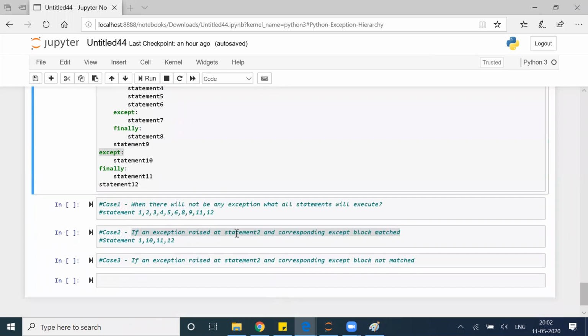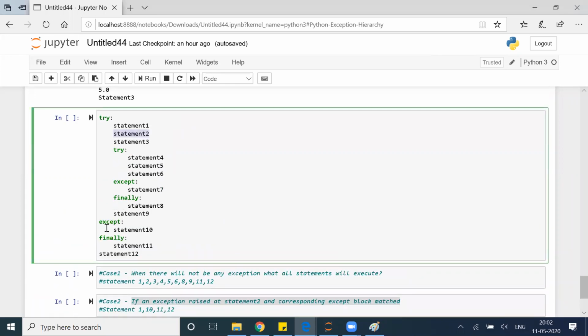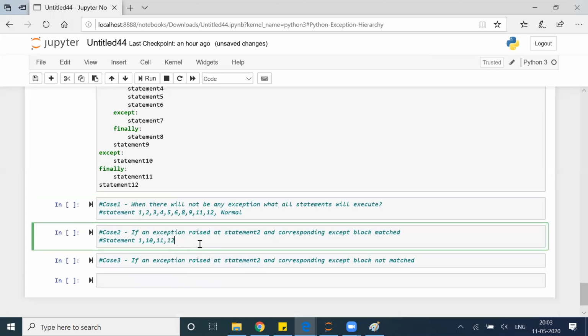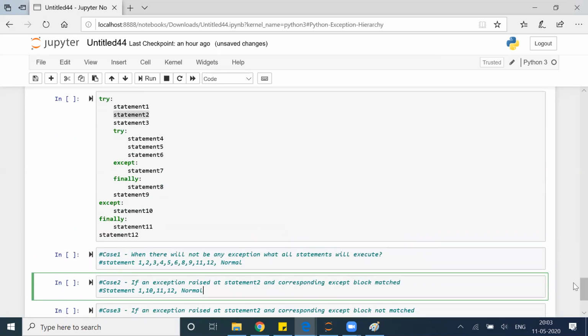Then what will be the output? What else statement will run? If something goes wrong in statement 2 and this exception handling is not capable enough to take care of that statement 2, then what will be the output? Like what all statements will execute, and also whether it will be a normal termination or abnormal termination. This one we already know, it's a normal termination. This one also you already know, it's a normal termination. But now in case number 3, what all statements will run first of all, and secondly, it is a normal or abnormal.